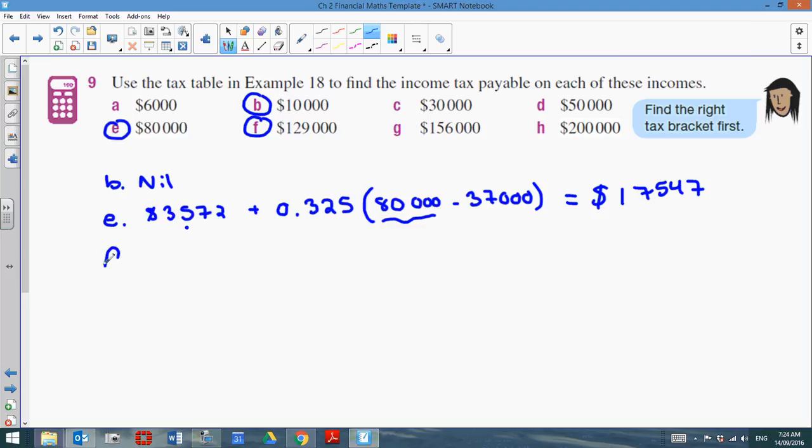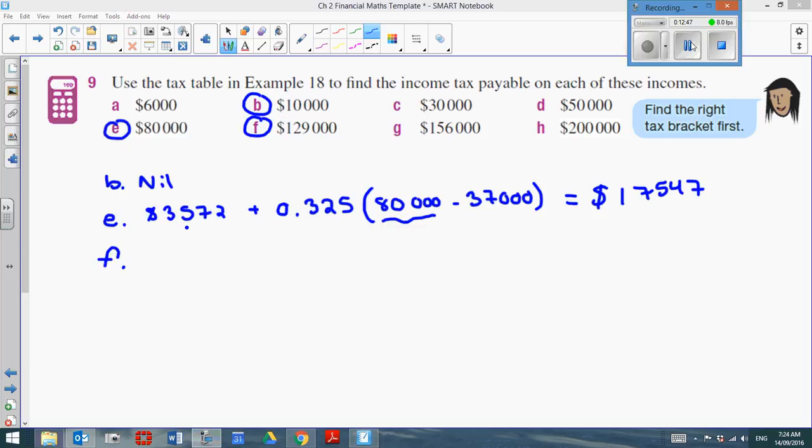So I'd like you guys to try F, pause here, try it on your own, set up your work, and I'll come around and look for your work. Double check that you'll get the correct answer when you push play again. And we should get 35,677. All right, guys, that's it for this topic. I'll see you guys next time on G.